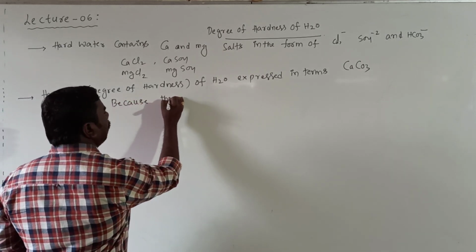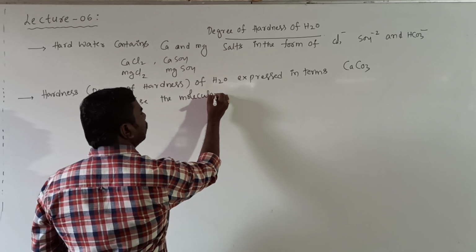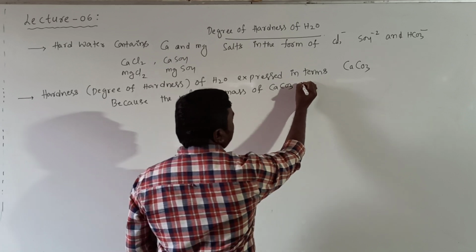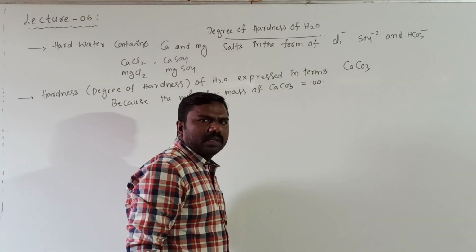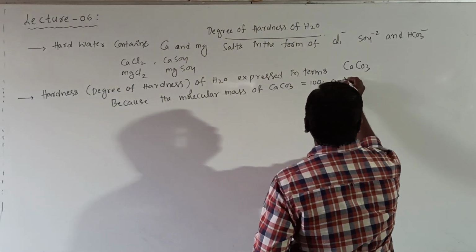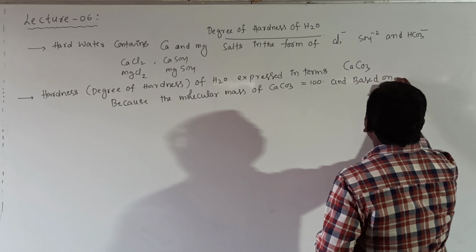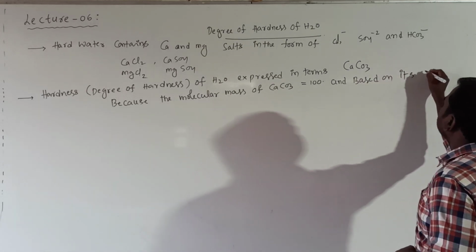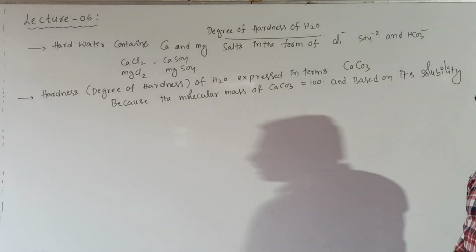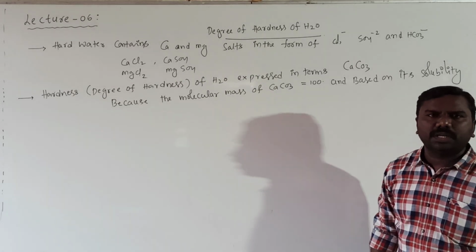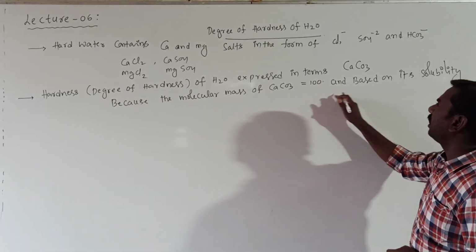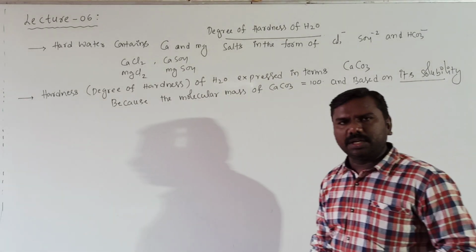because the molecular mass or molar mass of CaCO3 is equal to 100. First reason, 100, easy to calculate. Second, based on its solubility. There are two reasons to express the hardness of water in terms of calcium carbonate. One is molecular mass is 100, another one is based on its solubility.